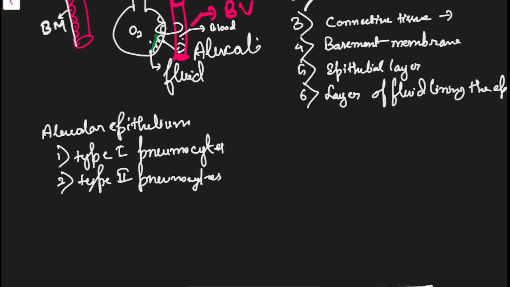Another thing, what are the other cells present in the alveoli? There can be occasionally macrophages, pulmonary alveolar macrophages, plasma cells, and amine precursor uptake and decarboxylation cells. Mast cells are also present. APUD, that I told, amine precursor uptake and decarboxylation cells. This you may not write in the exam, so it is not that important.